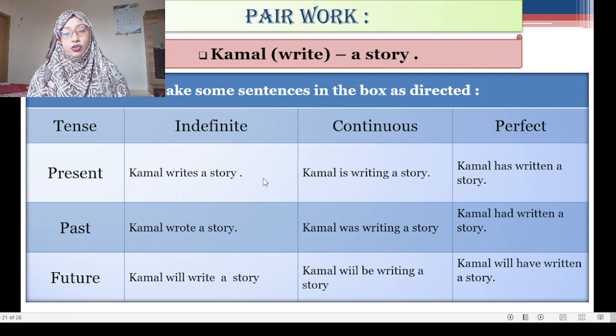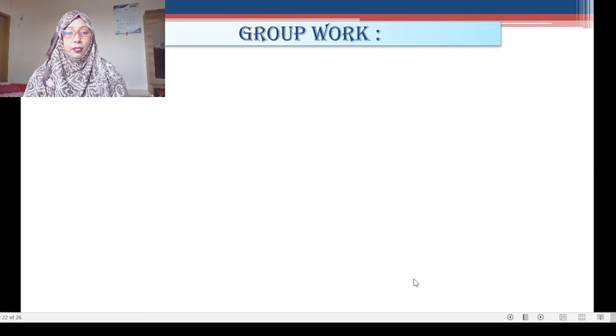Kamal writes a story. Kamal is writing a story. Kamal has written a story. Indefinite, continuous, and perfect. I have not given you past perfect continuous tense because of the space. Past tense: Kamal wrote a story. Kamal was writing a story. Kamal had written a story. Future indefinite: Kamal will write a story. Kamal will be writing a story. Kamal will have written a story.